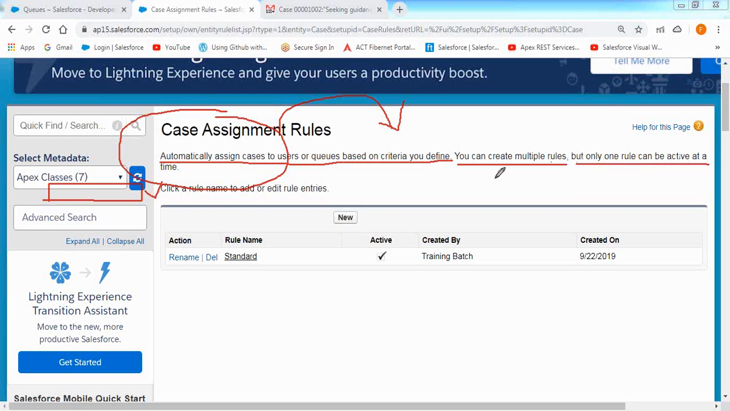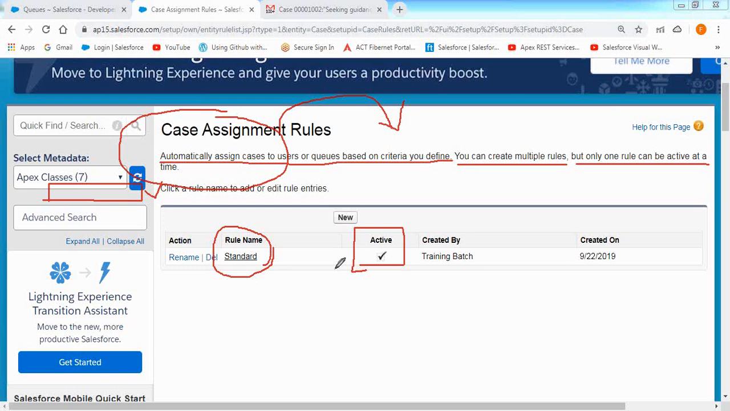It's a fundamental principle. By default, Salesforce gives one ready-made assignment rule called Standard, which is in active status right now. What this standard assignment rule does is assign the record to the currently logged in user by default. Whenever a case record is created, the case record owner will be the currently logged in user, assigned by the standard assignment rule.